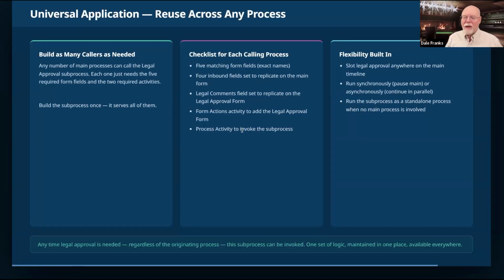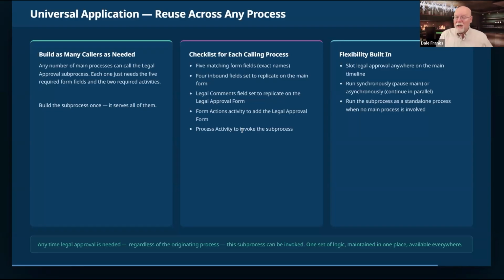You just have to have the form actions. In this, we just have the form actions activity to add the legal approval form before we call the sub process. You're going to want to do the same thing, whatever your sub process is. Just be sure to add that form. You don't have to make it the default form. In fact, you probably don't want to, but you can just add that form. That kicks off the replication, so that when the sub process starts, all of your data is there whenever you kick off the process activity.